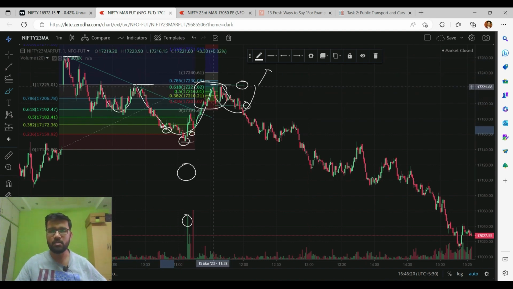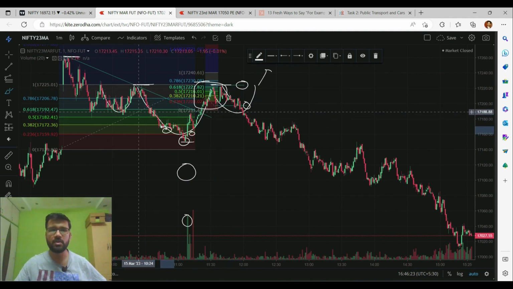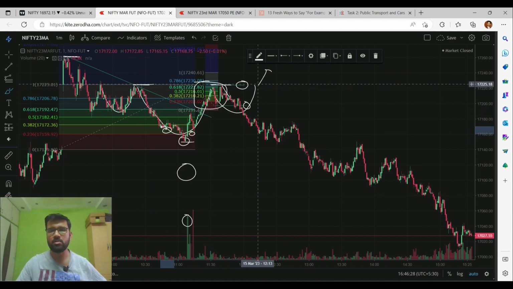And when the market came downside, I was expecting it to form an inverted head and shoulder pattern. So this is our left shoulder, this is the head, and this is the right shoulder. I was expecting the market to form this right shoulder, but when the market went up, it took the previous neckline as a resistance area, and the market turned around from this level only, and eventually tried to come down.